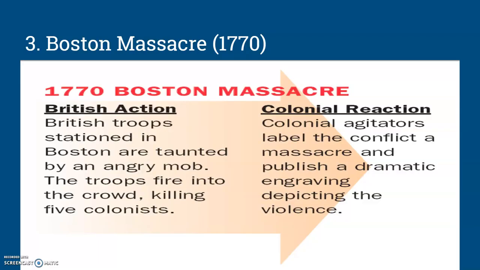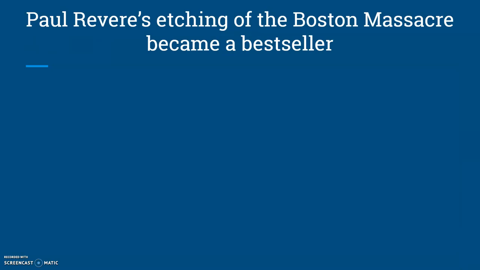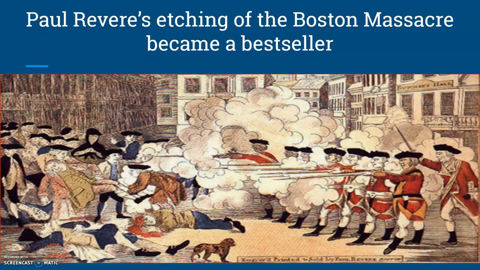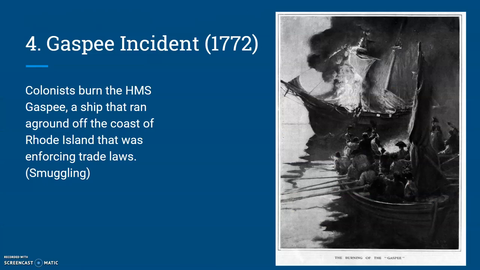Boston Massacre was an event which drew hundreds of thousands of people to the American side. Here's the etching by Paul Revere. We said it wasn't exactly what happened at that point.